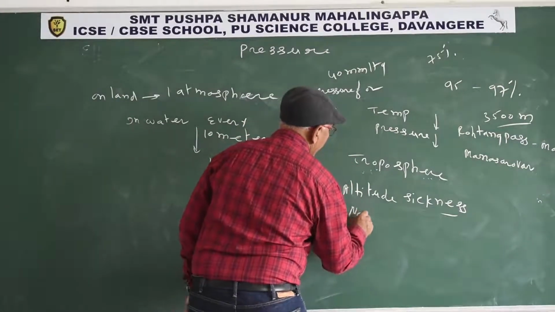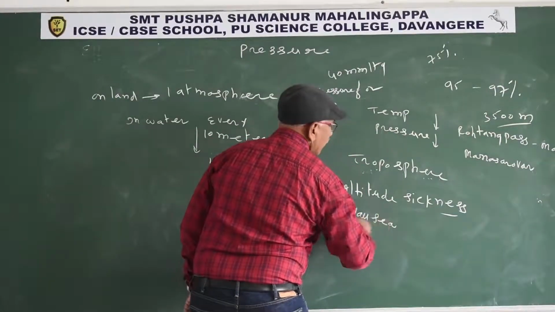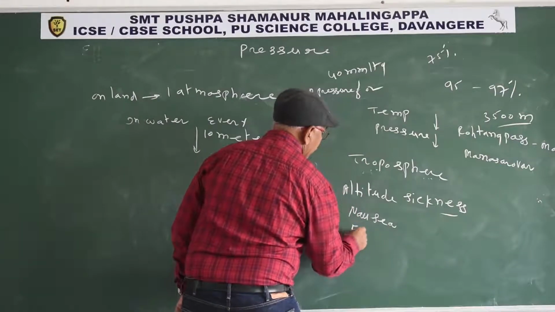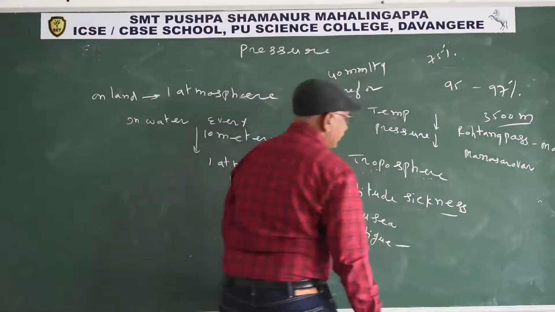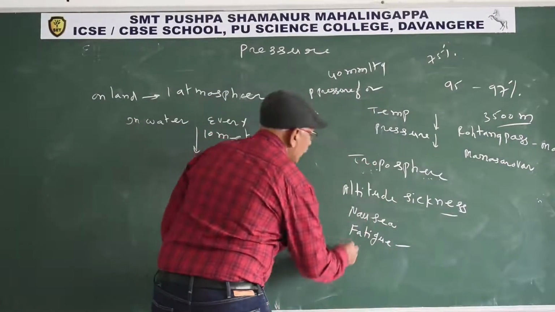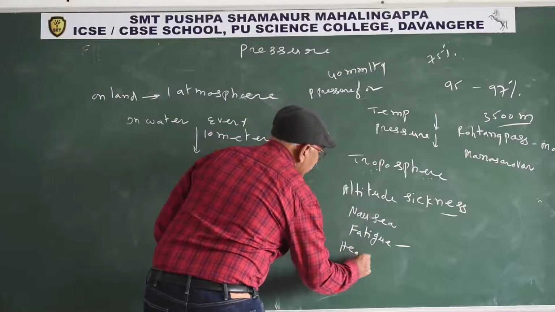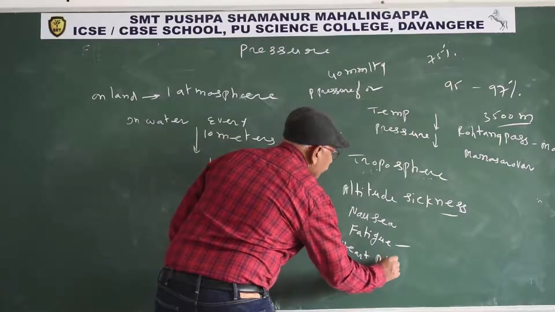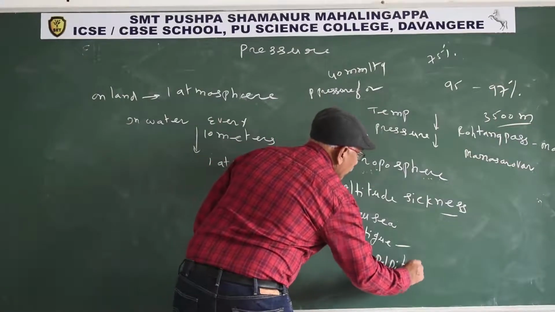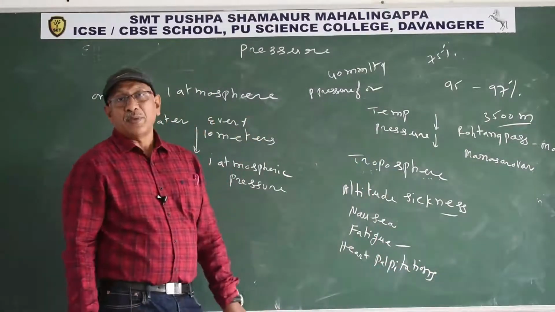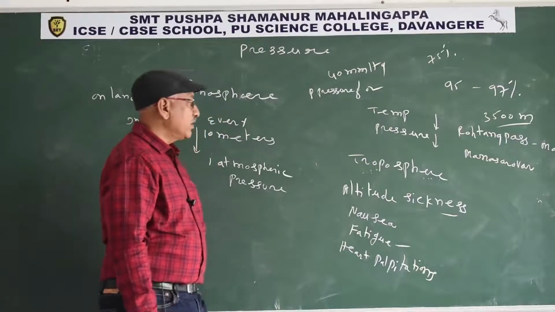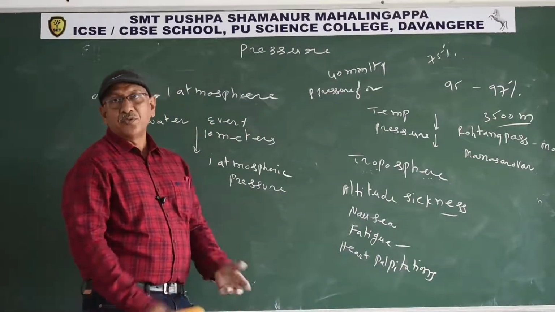Nausea, a feeling of sickness, vomiting, fatigue, a great tiredness, heart palpitations, irregular heartbeat and rapid heartbeat are the symptoms of altitude sickness.